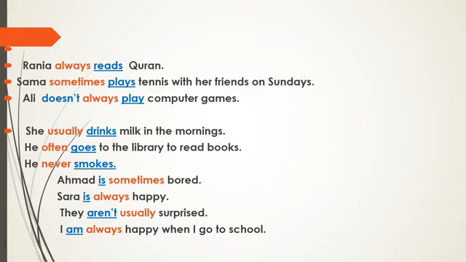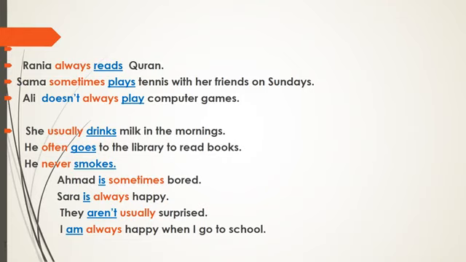The main verb in the first sentence is reads, with S. Why do you think that we add S here? Yes, because of the subject Rania. And the second one, why do you think that the main verb plays has S? Also because of the subject Sama. Okay, so we can say that if the subject is Rania or Sama or any singular noun or she, we add to the verb S.